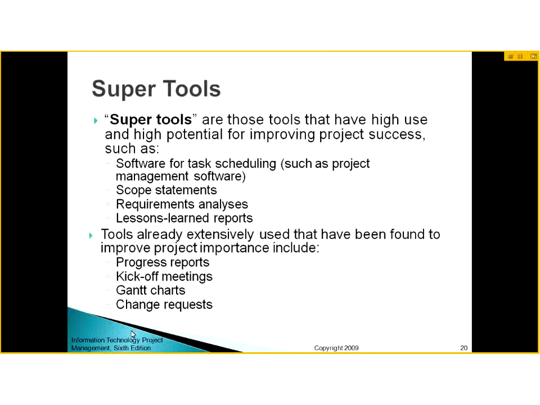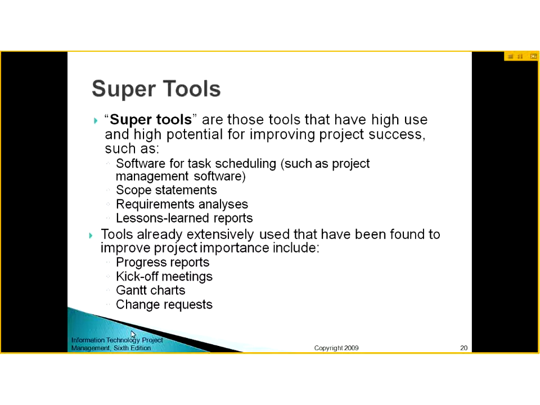Then super tools are those tools that have high use and high potential for improving project success. For example, if you want to perform task scheduling, you use software, and then scope statements, requirements analysis, and lessons learned reports. These are super tools. If you are going to develop your project more effectively, you can use these tools, which will help you a lot.